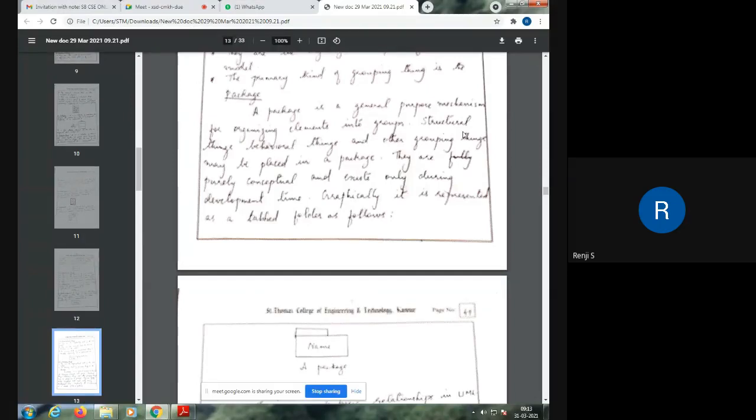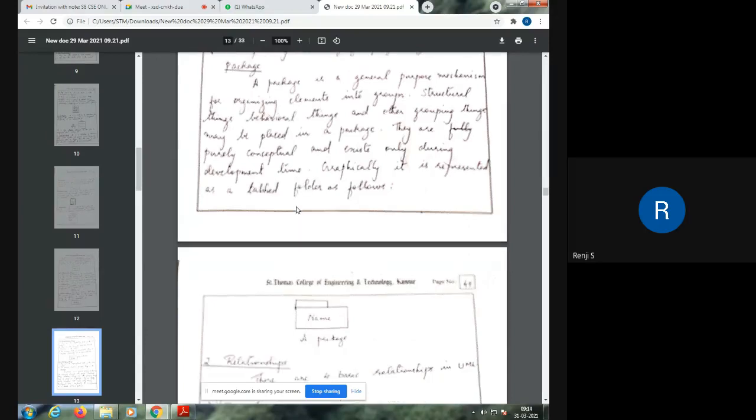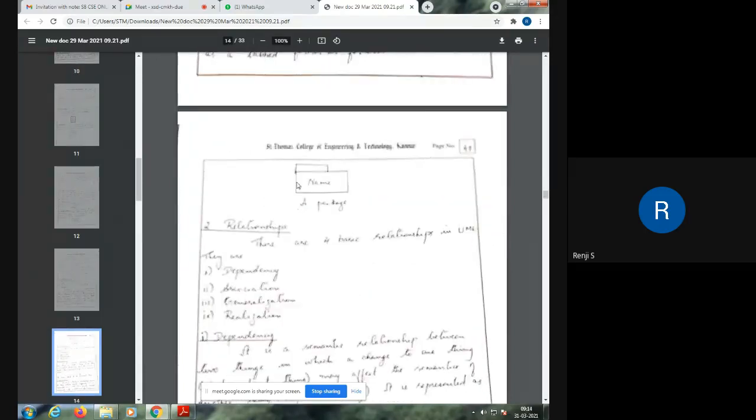Inside the package, you can place structural things, behavioral things, and other grouping things. Anything that is defined in UML can be placed inside a package, and they are purely conceptual. That is, they are just for descriptional purposes. They do not exist during development time. And graphically, it is represented as a tabbed folder.